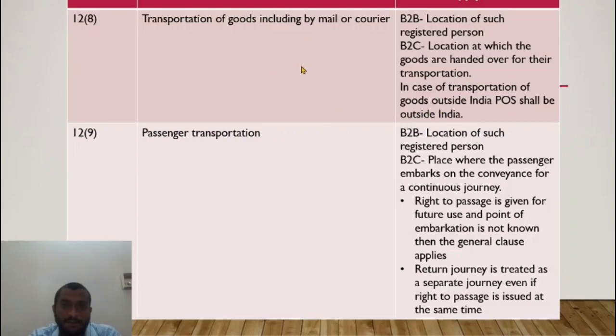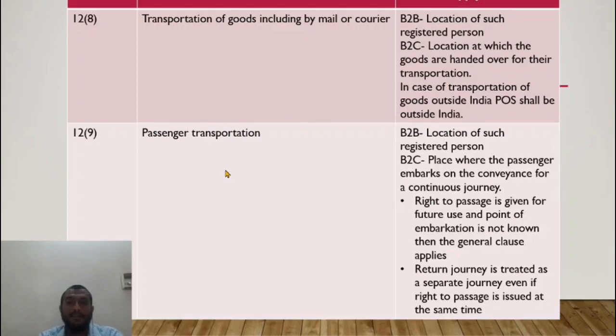So to sum it up, in case of transportation of goods including by mail or courier, the place of supply would be the location of the registered person, in case it is B2B. In case of B2C, where have I handed over the goods to the transporter? The place of supply is the location where goods are handed over to the transporter.